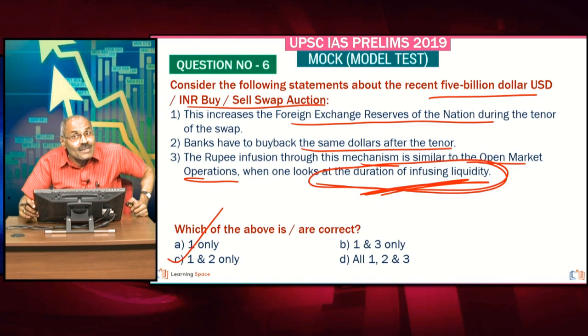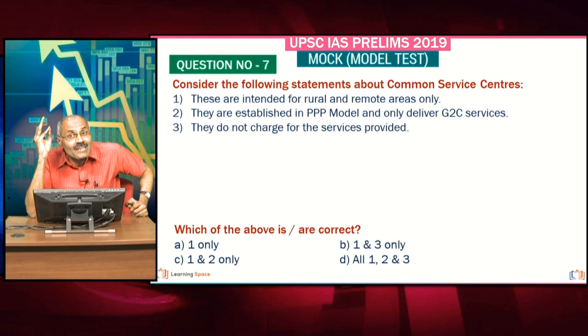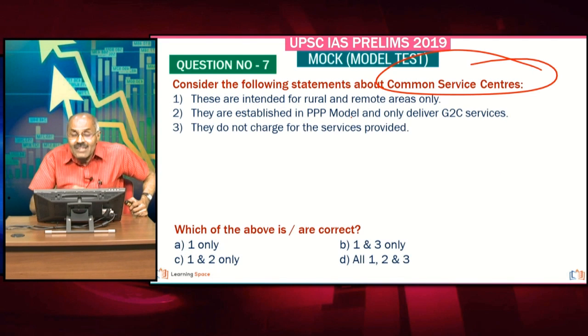Right friends, students should have clear idea about this swap auction. Students should have clear idea about India-Japan bilateral arrangement with regard to hard currency. Then the third important aspect is the students should have clarity about angel tax. These are very important from your examination perspective. Common service centers. Simple question. Here these are intended for rural and remote areas. Most of you are well aware.